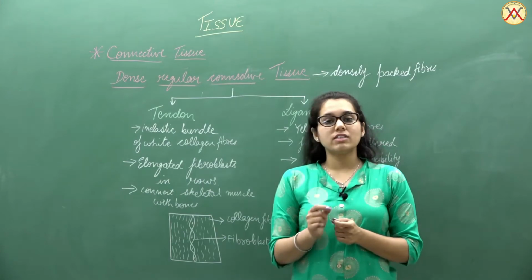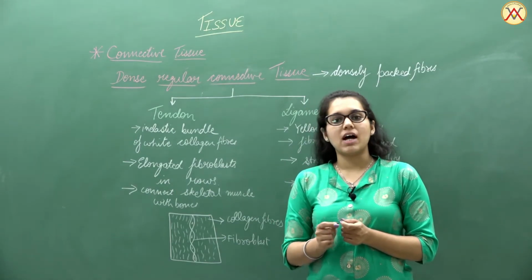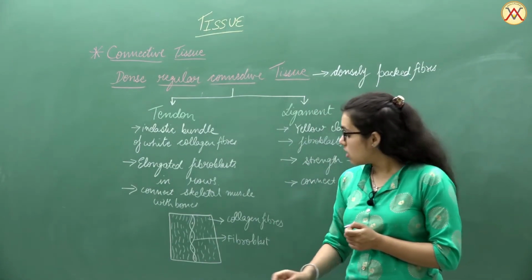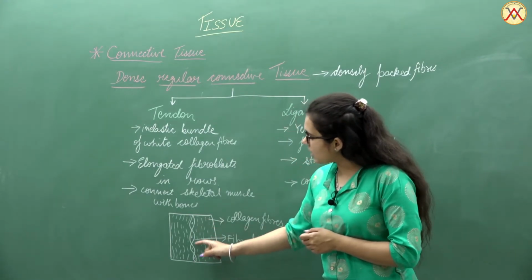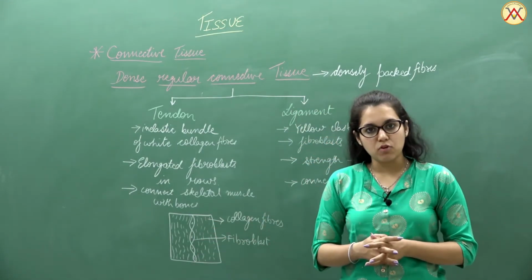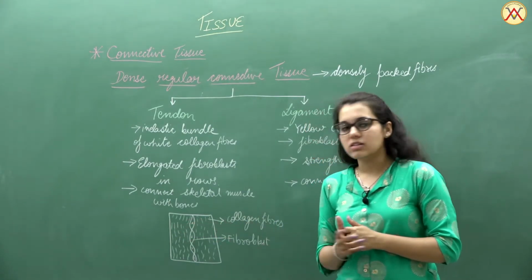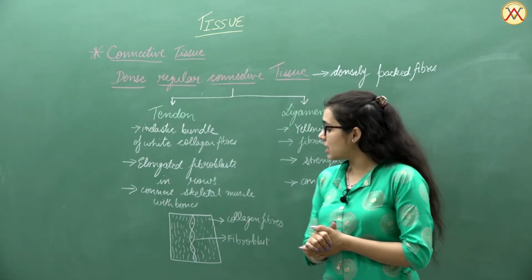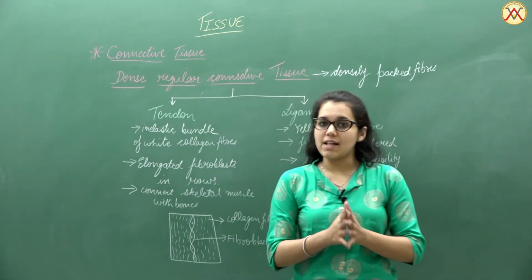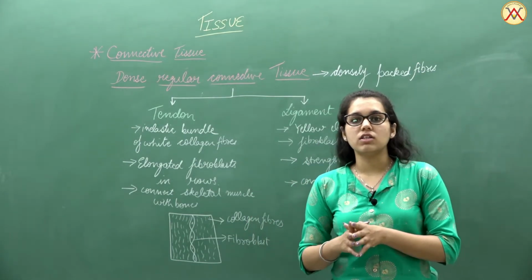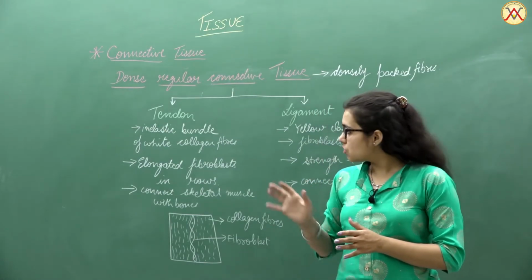Then it also contains elongated fibroblasts. As you can see here, these cells are known as fibroblasts, which are elongated and tightly packed between the collagen fibers in rows. The main function of the tendon is connecting the skeletal muscles with the bones of the body. So this was about the tendon.